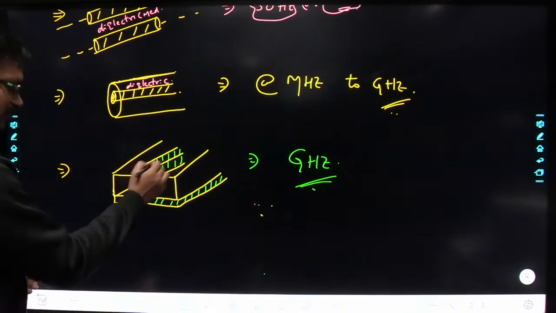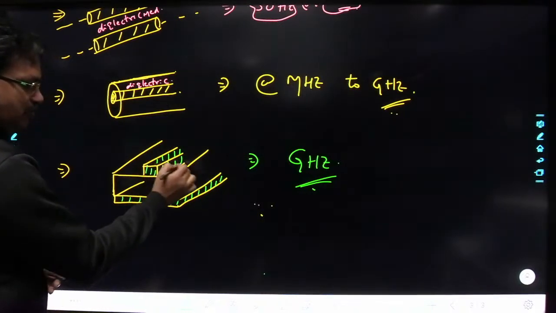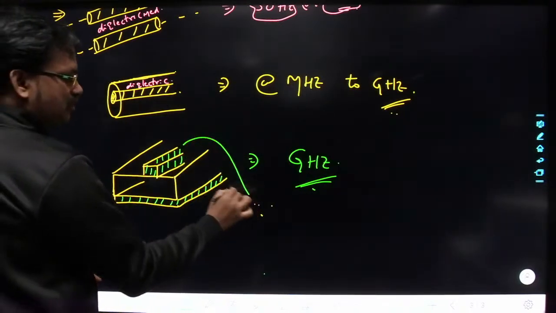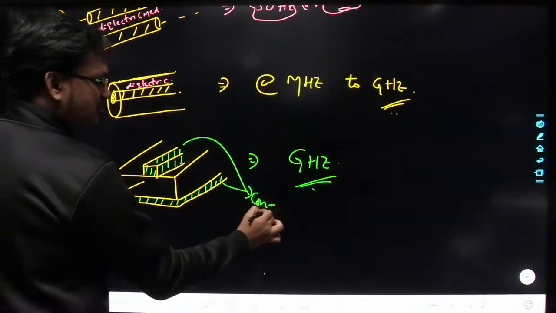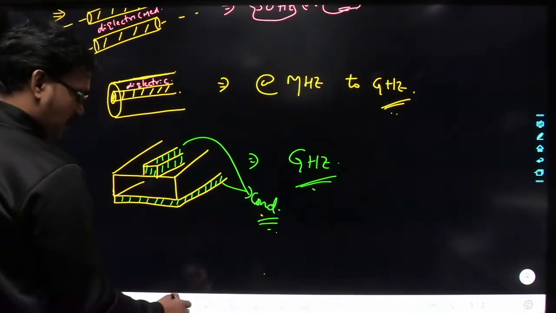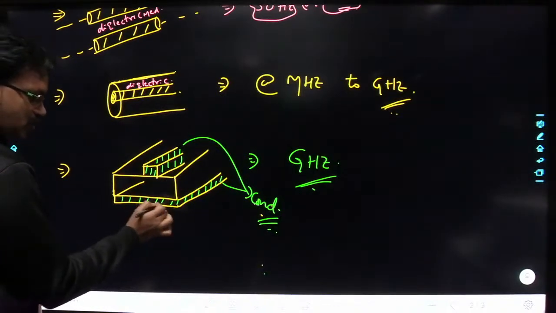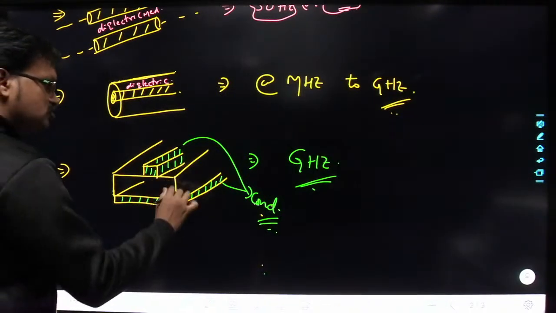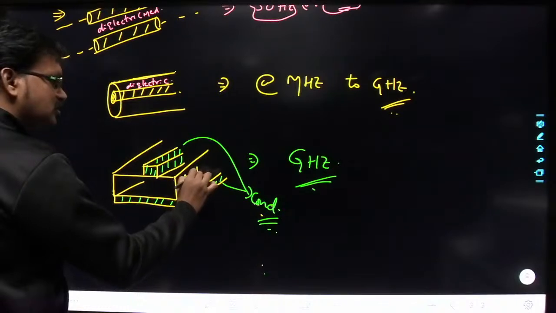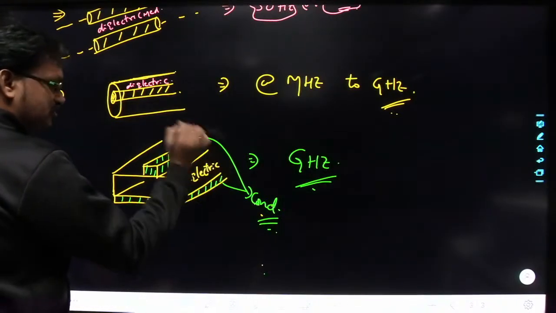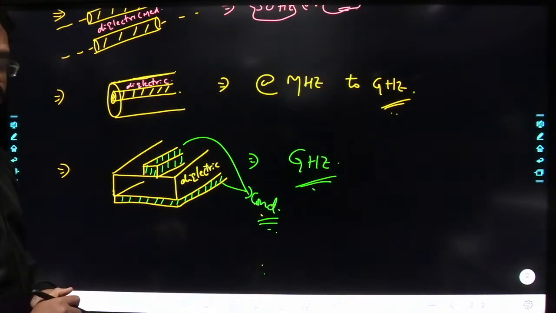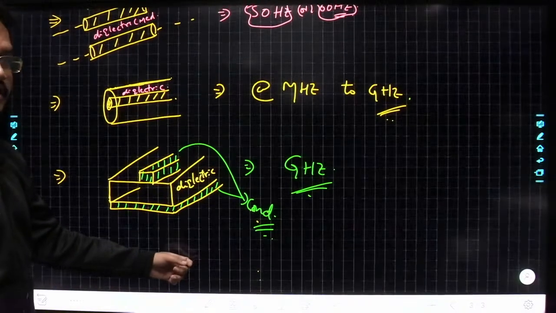Understood? See, whatever part I have shaded here is nothing but the conducting region. And between these two conductors, whatever is present is nothing but the dielectric region. Understood? Okay, so this is the microstrip transmission line.